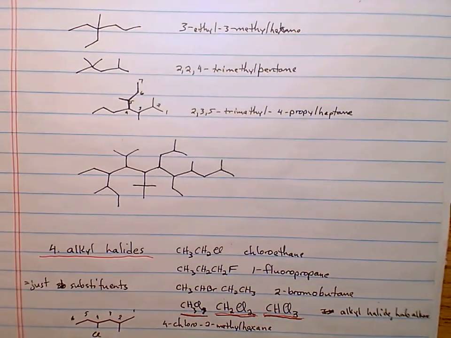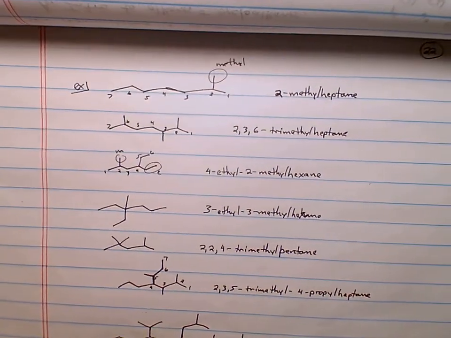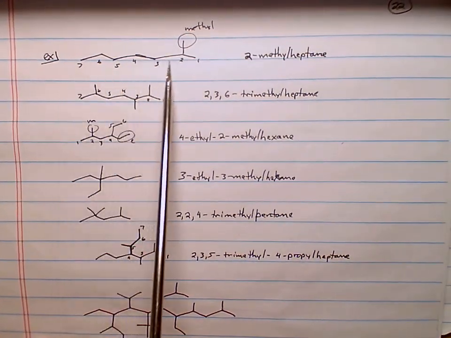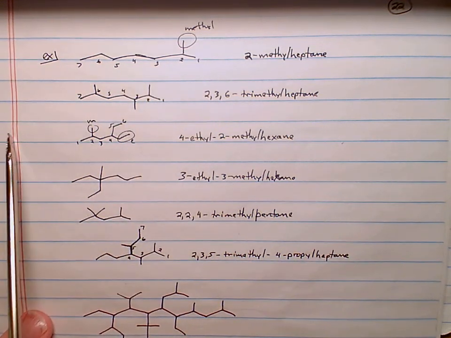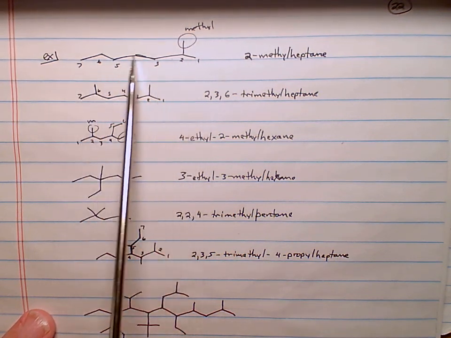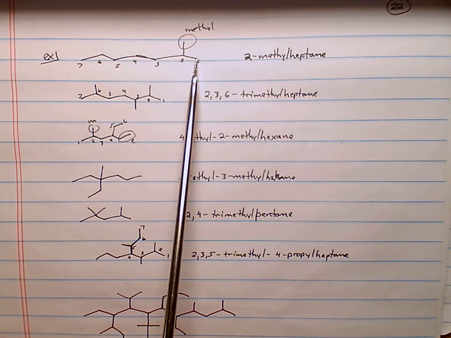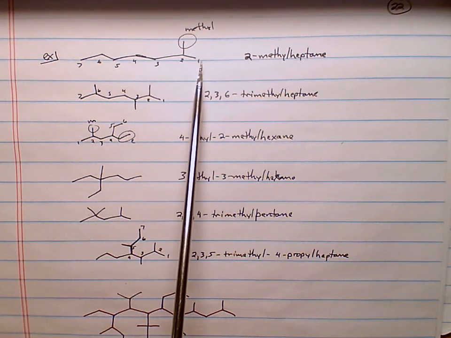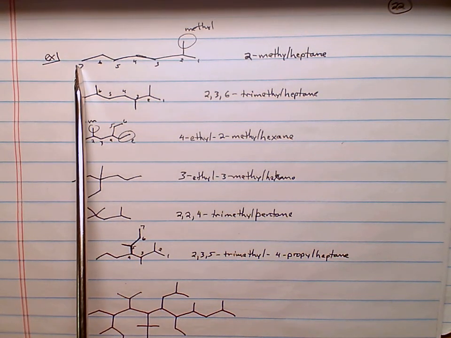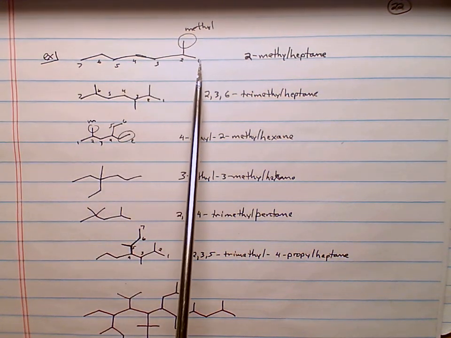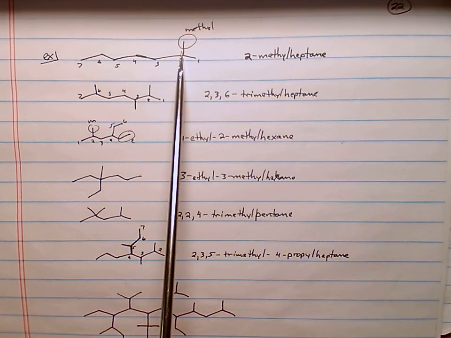Let's name some molecules. All right, this top one here. I like line structures. Everyone likes line structures. What would be the name of this molecule? Well, let's count the number of carbons. We've got 1, 2, 3, 4, 5, 6, 7 carbons in this longest chain. You find the longest continuous carbon-carbon chain. We have to start numbering from the end closest to the branch. If I made this carbon 1, 2, 3, 4, 5, 6, then this group would be on carbon 6. If I made this carbon number 1, then this is on carbon number 2.